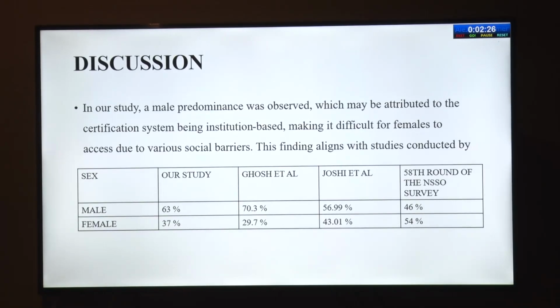And discussion. In our study, a male preponderance was observed, which may be attributed to the certification system being institution-based, making it difficult for females to access due to various social barriers. This finding aligns with the studies conducted by Ghosh et al. and Joshi et al. But the 58th round NSSO survey was contradicting our study.